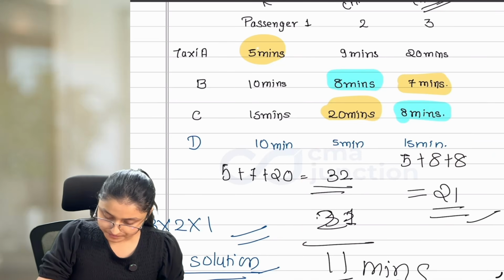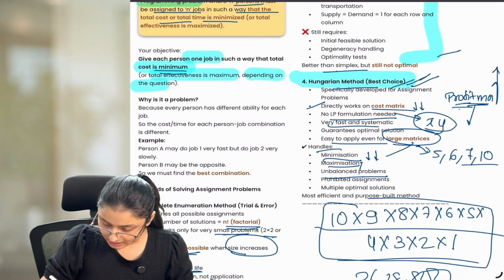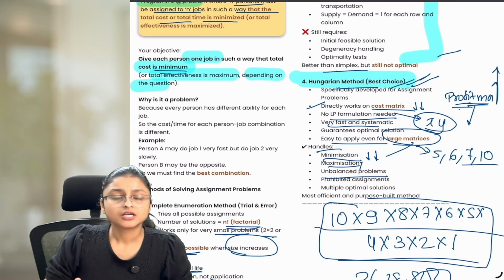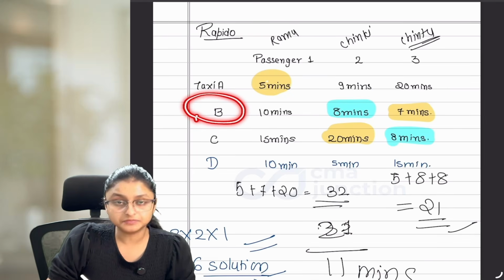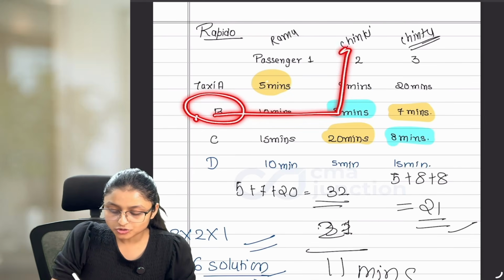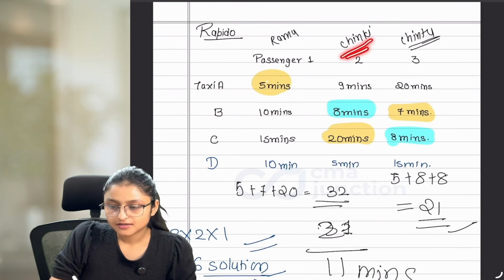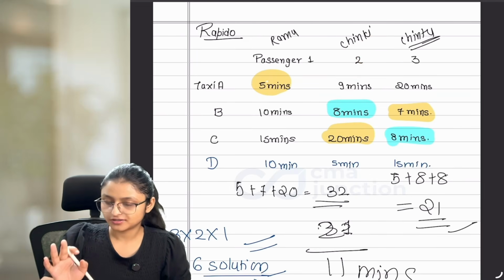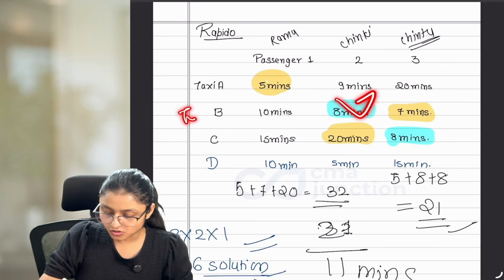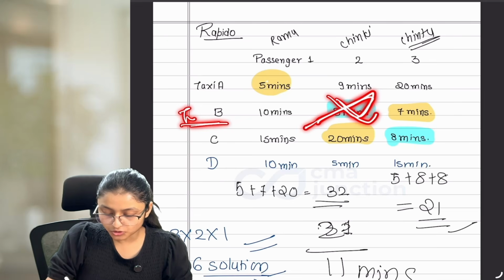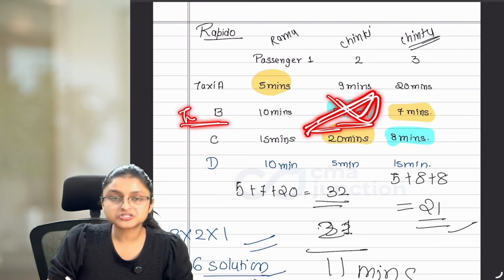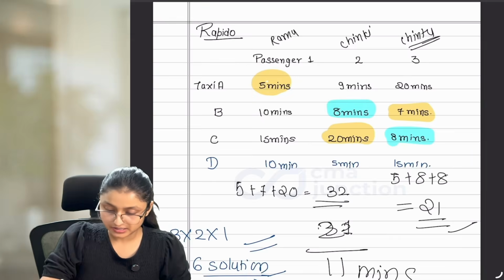Okay? Now, this Hungarian method can also handle prohibited assignment. Now, what does this prohibited assignment mean? Let's take an example that taxi B doesn't want to go to Chinky because he has gone to Chinky's place a lot of times, but she irritates him a lot. So, taxi B is saying that I'll not serve Chinky. If that is the case, then there is a prohibition that taxi B doesn't want to go to Chinky. And this prohibition can also be handled in this Hungarian method.